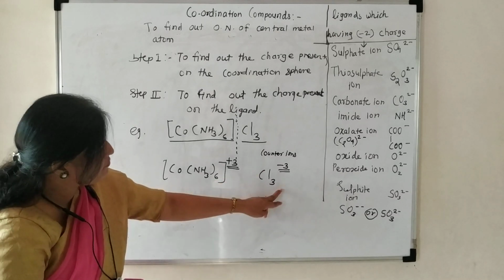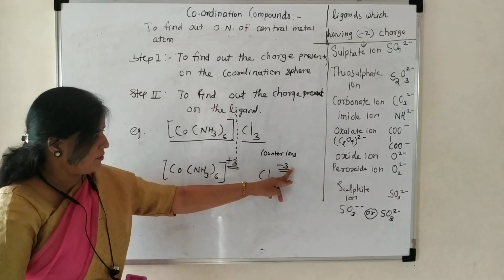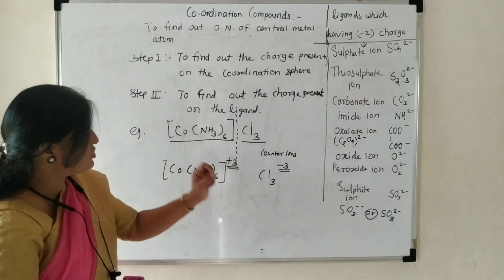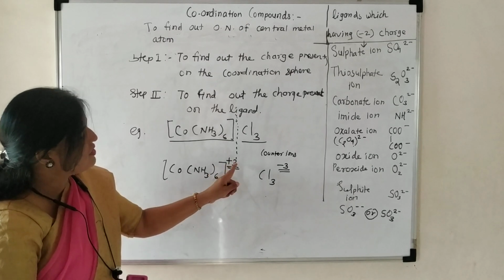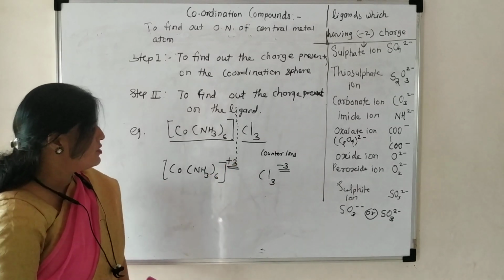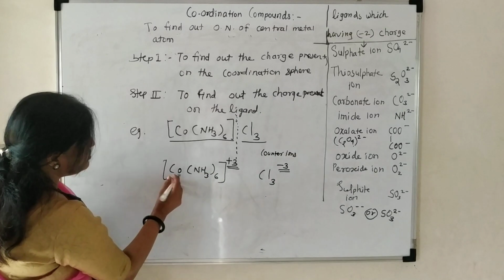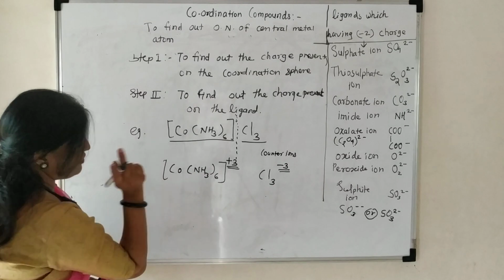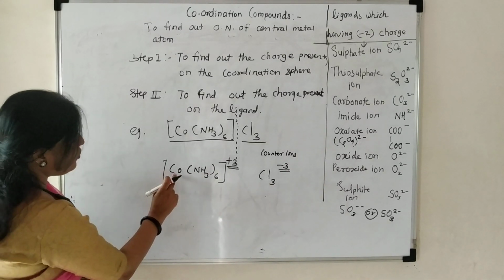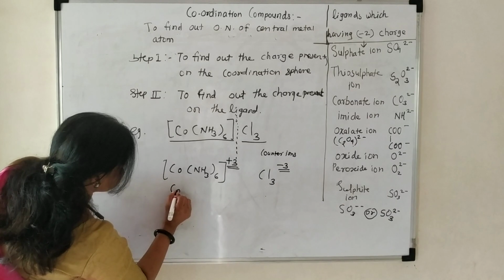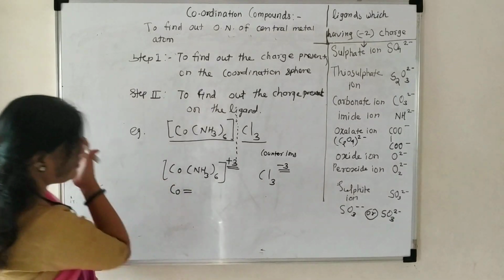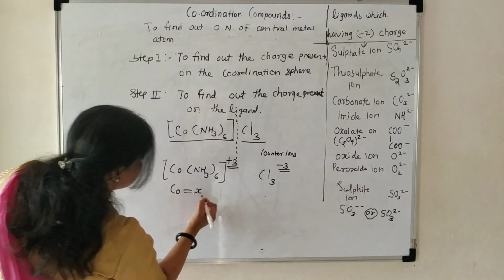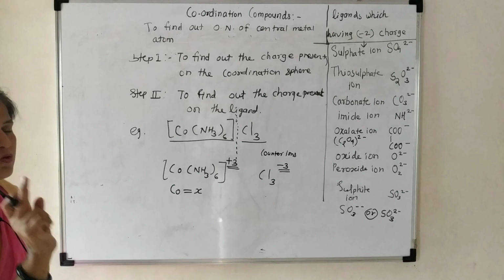Okay. If on the chloride there is a -3 charge, then on the coordination sphere the opposite charge is present. Opposite charge means plus sign and 3 charge is present. +3 charge is present. Then you have to find out the oxidation number of this central metal atom, and these are the ligands. Okay, you have to find out the oxidation number of cobalt. Then its oxidation number will be X, because you have to find it out.